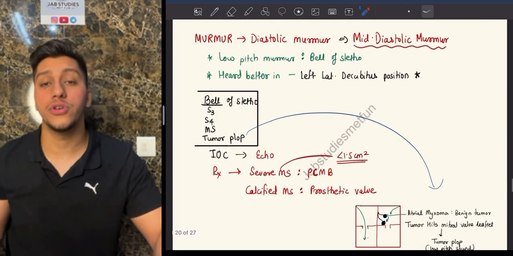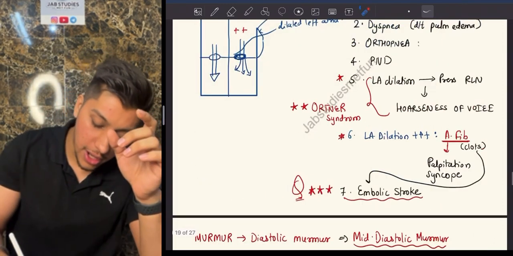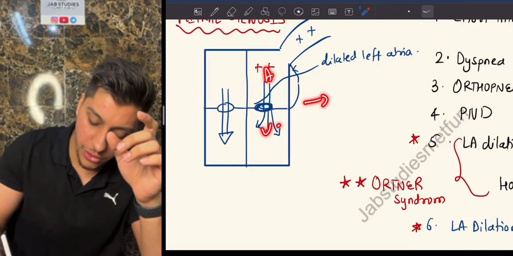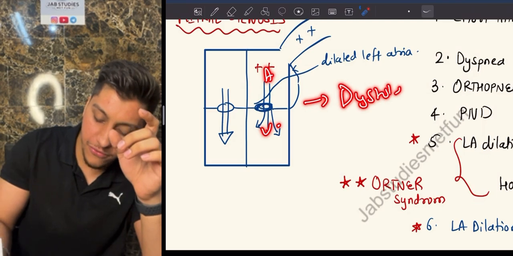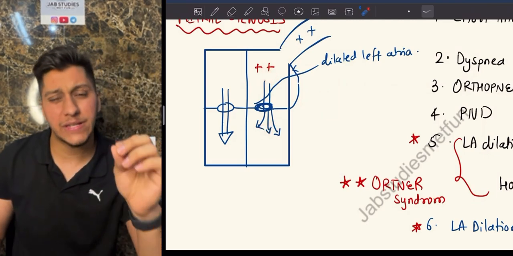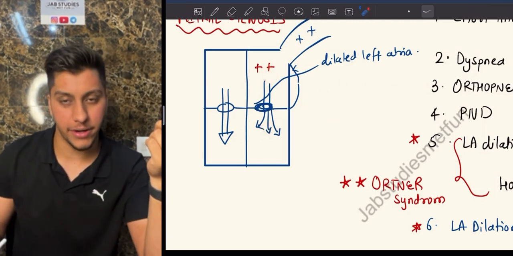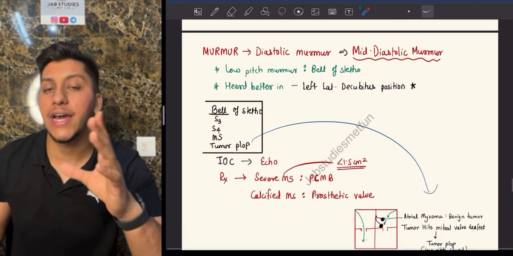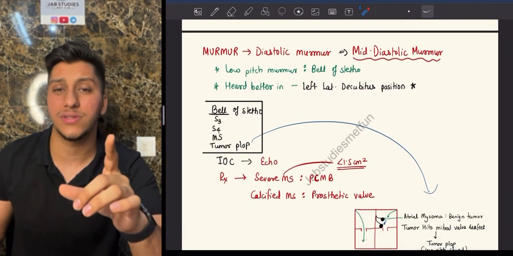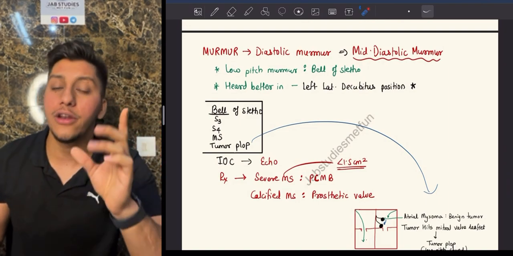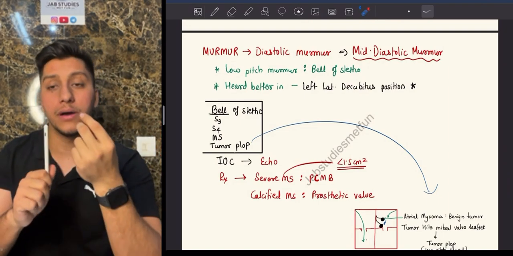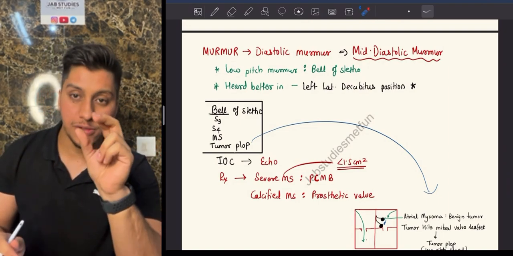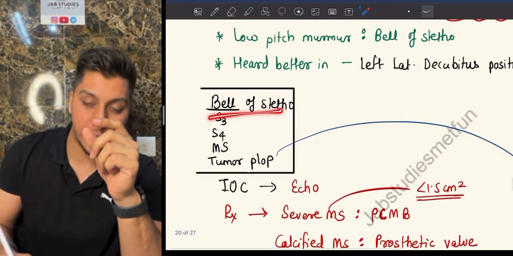So remember what I told you, the blood flow is from your atrium to the ventricle. This is during diastole. So that's why the murmur which you will hear is a diastolic murmur, specifically a mid-diastolic murmur. Okay, it is a mid-diastolic murmur. So remember, the mid-diastolic murmur seen in mitral stenosis is going to be low pitch. For any low pitch murmur, you have to use the bell of the stethoscope. Okay, the small part, right? You have to use the bell of the stethoscope.